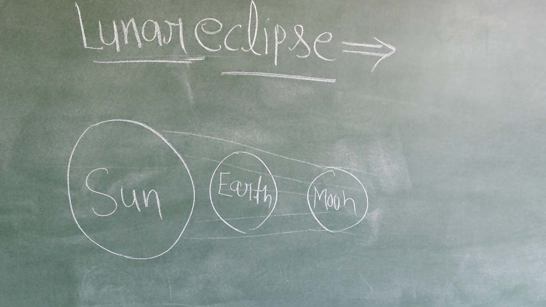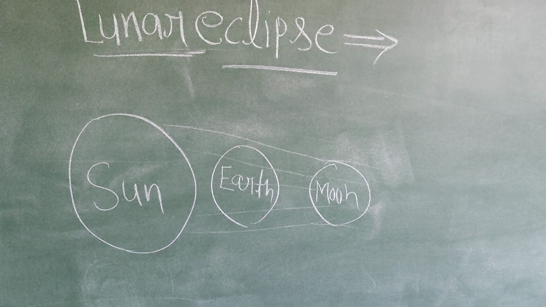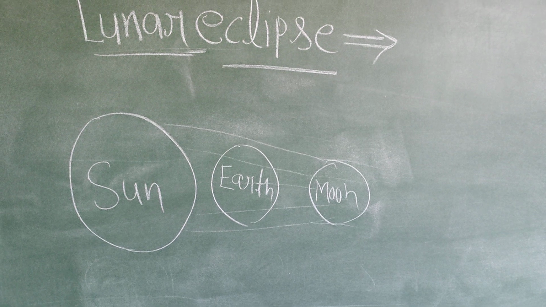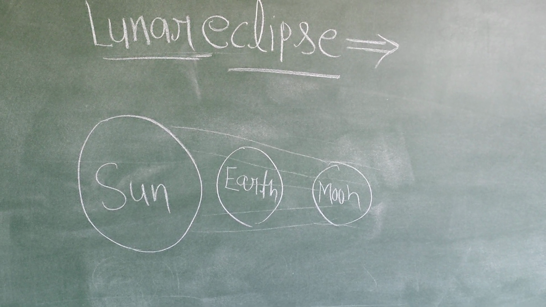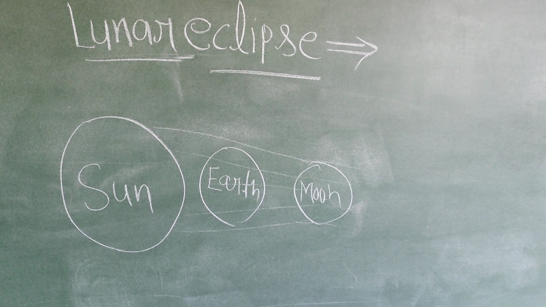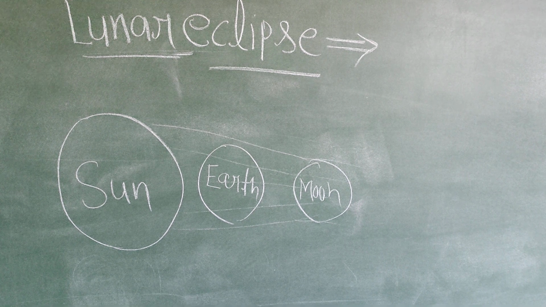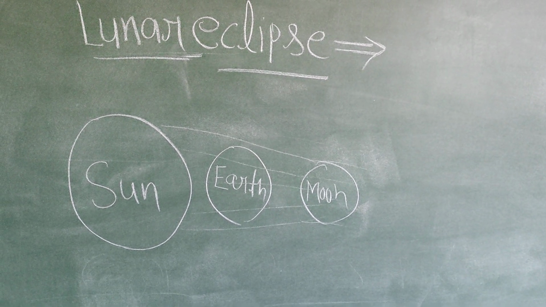When earth covers the total moon, then this condition is called total lunar eclipse. Sometimes earth covers the moon partially, then this condition is called partial lunar eclipse.